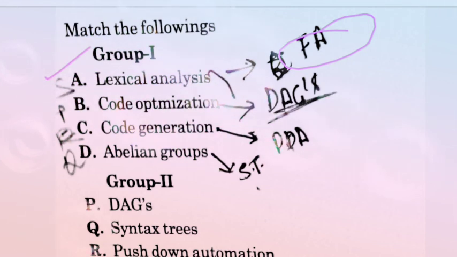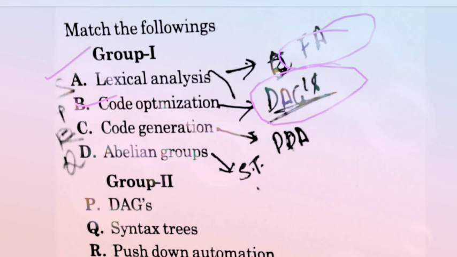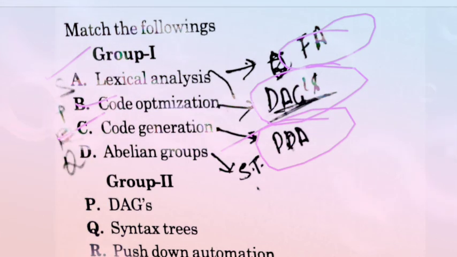Okay, next, in the case of the code optimization phase, a DAG, meaning directed acyclic graph, is used. Now here C, code generation, is used for push down automata.